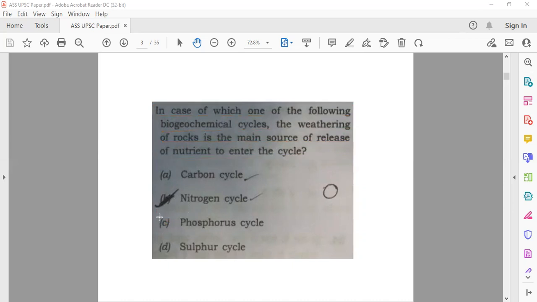All of you know the phosphorus cycle is basically a sedimentary cycle where the main source is the weathering of rocks and the sea-land interaction, where birds excrete guano on the land, and the weathering of rocks and minerals contributes to the sea. So the correct answer here would be the phosphorus cycle. Other cycles have no relevancy here. So moving to the next question.